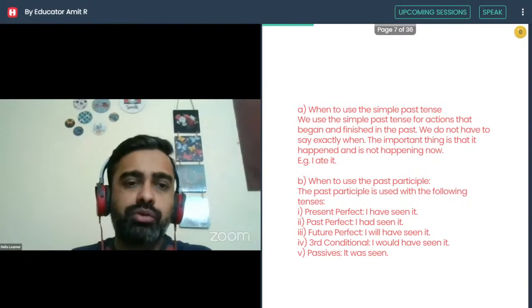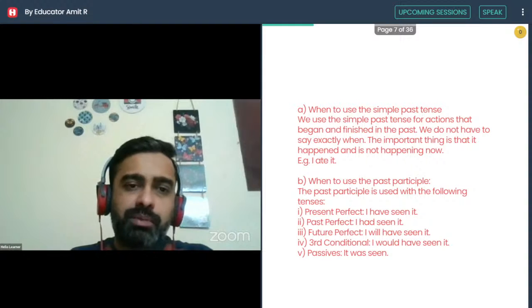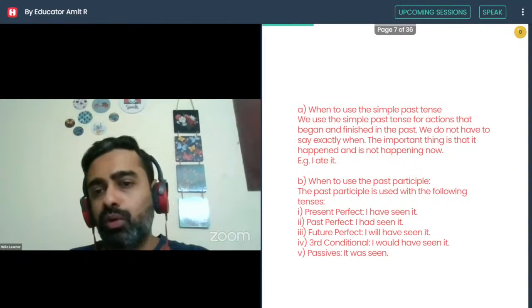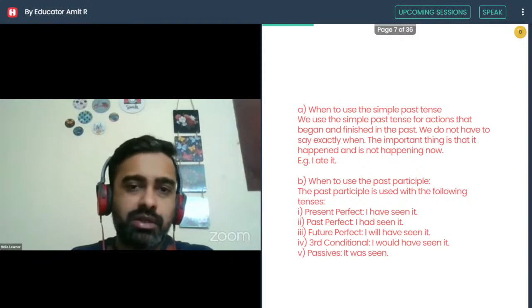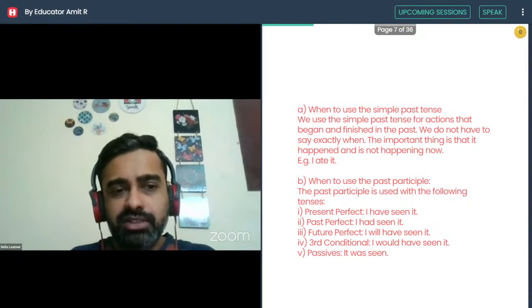But you'll also see both the simple past and the past perfect. So here, simple past is an action that happened, finished in the past, not happening now. We don't know what the time is. The second one talks about using the past participle with these tenses. Very important. Present perfect tense, we just discussed in the previous slide's sentence. The past perfect, again, I gave an example.